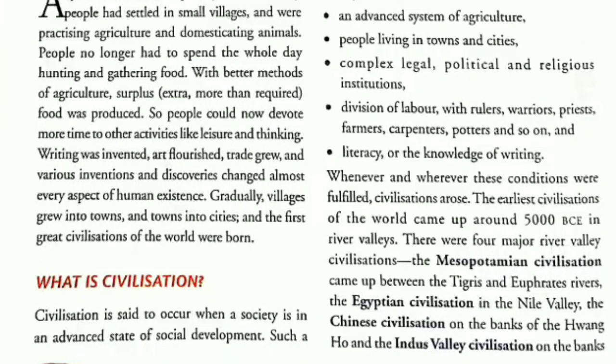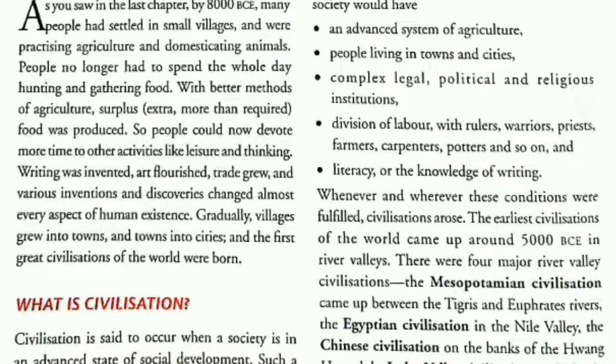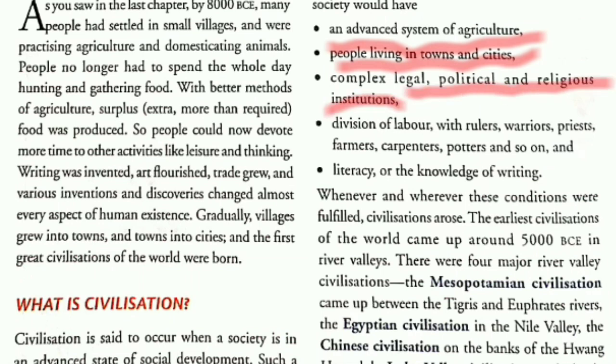So, first of all, let us know what is civilization. Civilization is said to occur when a society is in an advanced state of social development. A civilized society has the following characteristics. It has an advanced system of agriculture. In civilized society, the people live in towns and cities. There are complex legal, political and religious institutions. There is division of labor with ruler, warriors, priests, farmers, carpenters, potters, etc. There is literacy or the knowledge of writing.